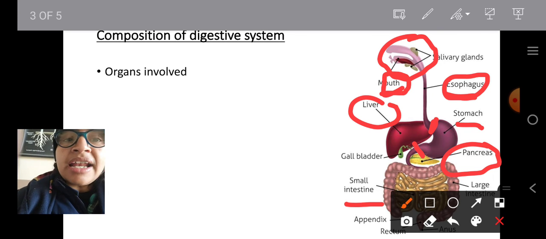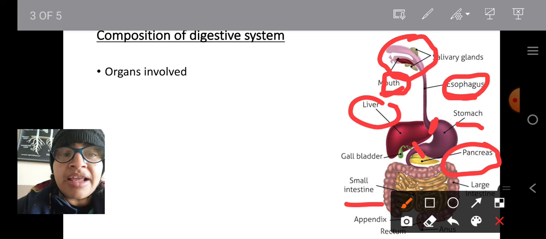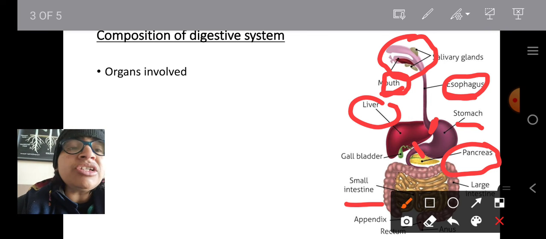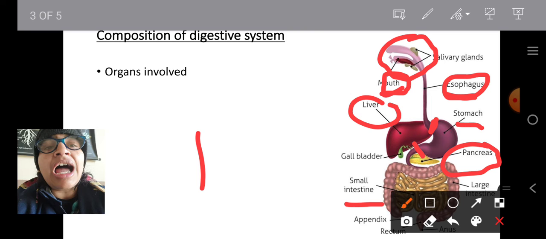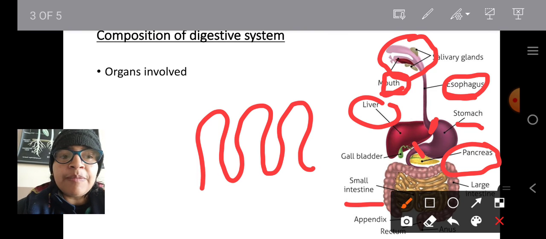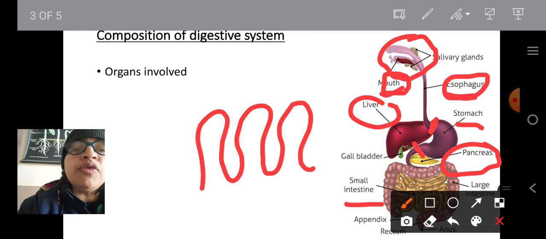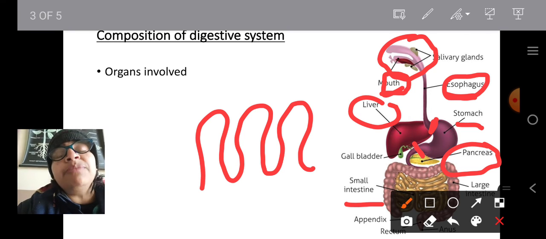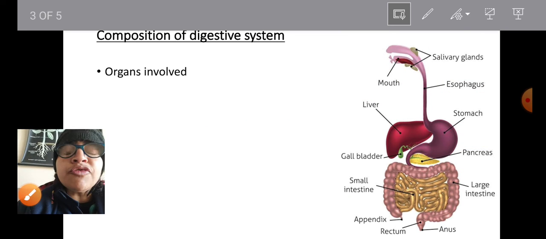The small intestine itself provides a mixture of several enzymes called succus entericus, where the complete digestion occurs in the small intestine. For the absorption of food, the inner wall of the small intestine has finger-like projections called villi. After completing the digestion and absorption, the food enters the large intestine for the absorption of water and for the removal of fecal matter. Let's move to the next slide.